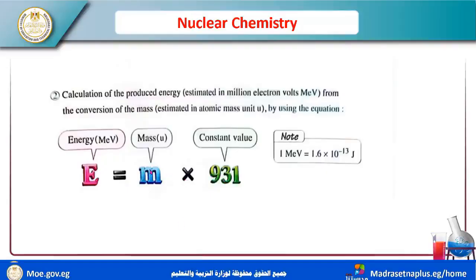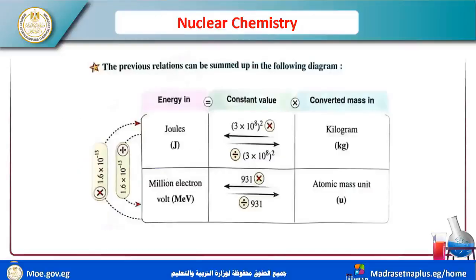I have 1 million electron volt equal to 1.6 times 10 power negative 13 joule. You must save these numbers. I have many numbers, and you must save them to understand this.